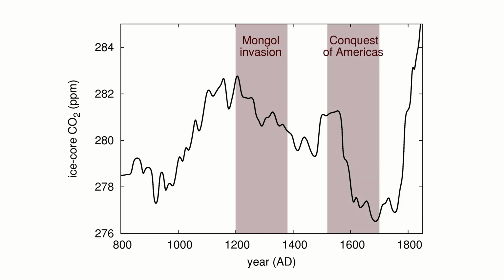And there have been shorter events, namely the Black Death in Europe and the fall of the Ming dynasty after Manchu attacks in China. It has been hypothesized that these wars and epidemics are the reason for the CO2 drops we see in ice cores. Because when a substantial fraction of the regional population is killed, then agricultural land is abandoned and forests can regrow. The regrowing forest would then take up CO2 from the atmosphere and store it, bringing down the atmospheric CO2 concentration.